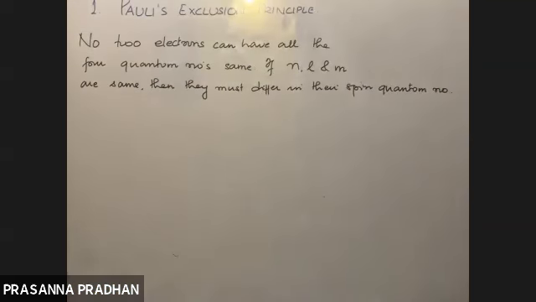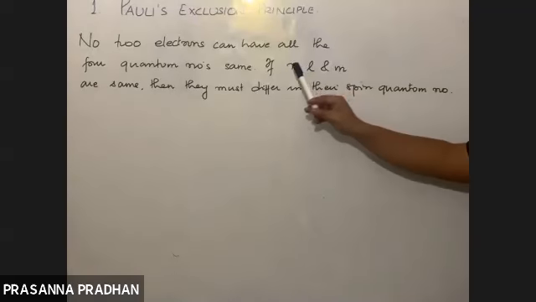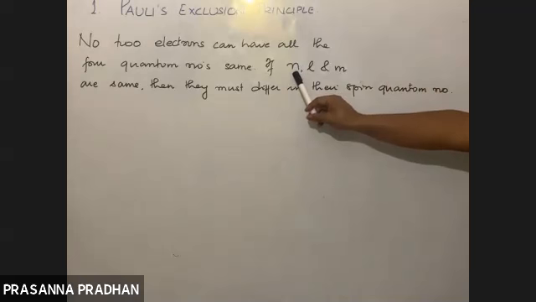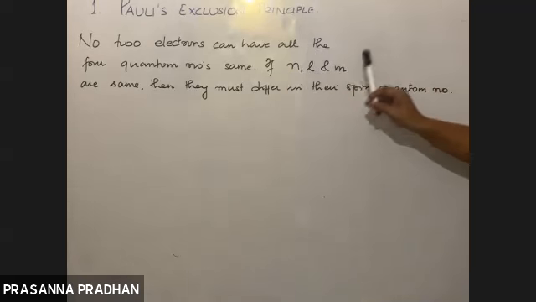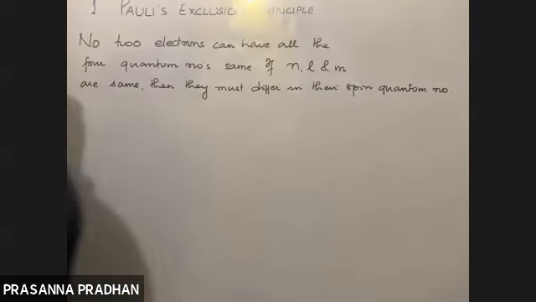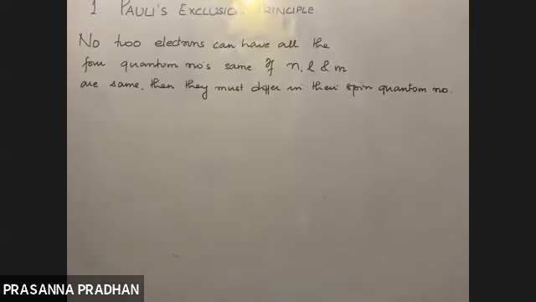So if three quantum numbers are identical, which quantum numbers can be identical? If the principal, azimuthal and magnetic quantum numbers are identical, then they must differ in the fourth quantum number, that is the spin quantum number. So what is the significance of this principle?